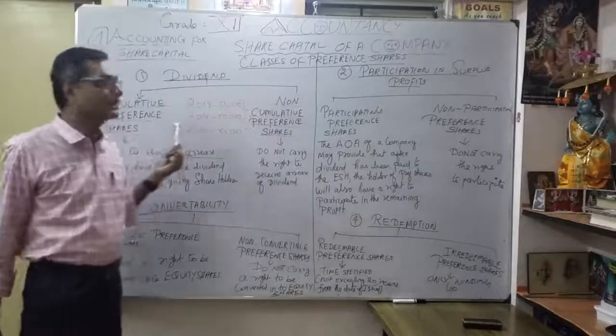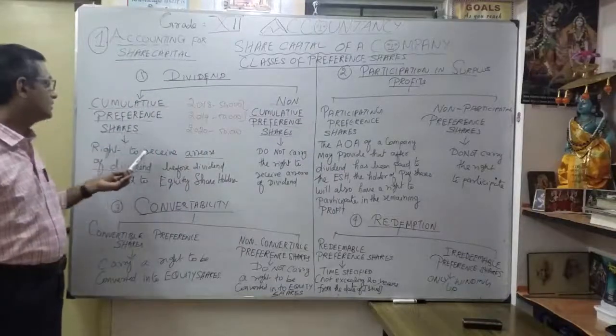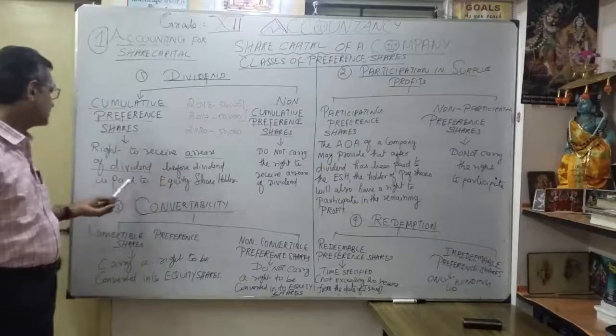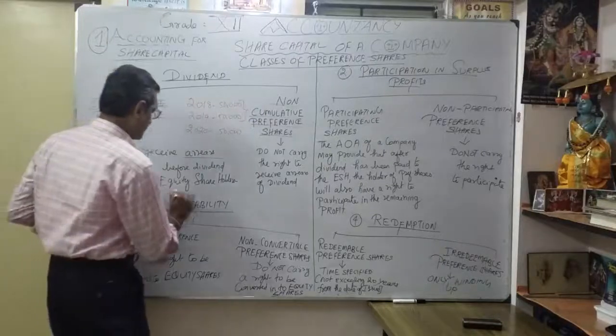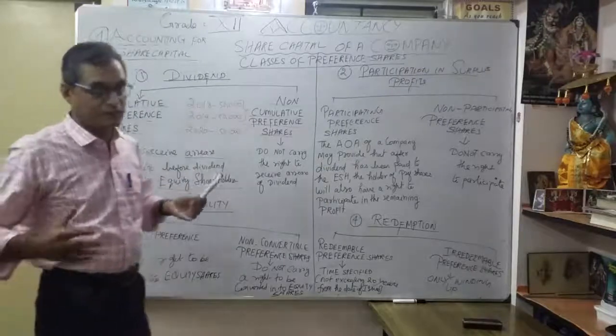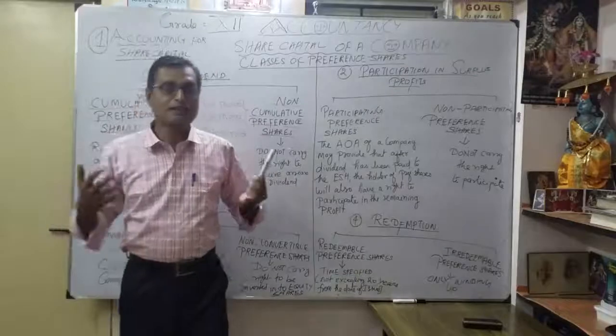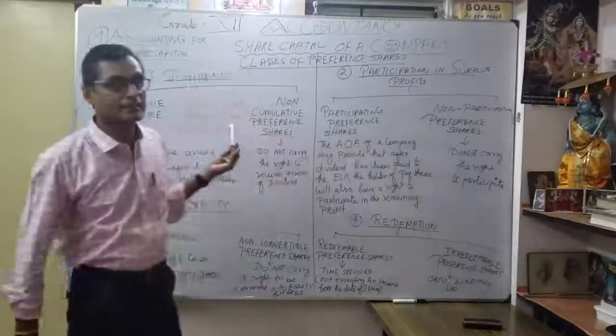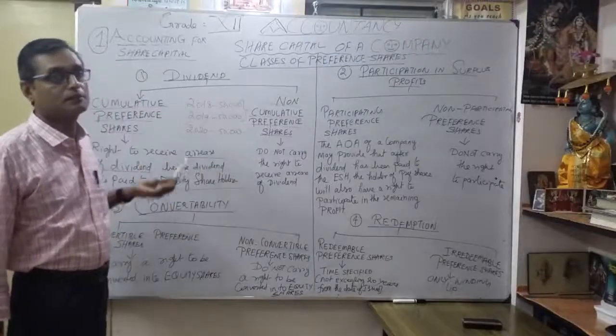That's the idea here. Cumulative preference shares have a right to receive arrears of dividend before dividend is paid to equity shareholders. That's why they are called cumulative preference shares. Even any arrears of dividend, later on they can get it along with the current year. That's the example I gave.